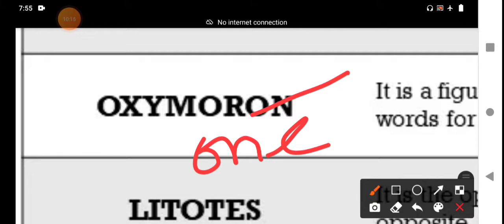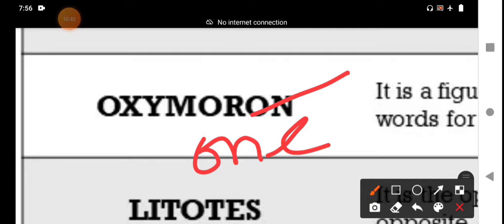For example, agree to disagree. Heavy lightness, serious vanity. These are the oxymorons. Sick health, cold fire, delighted sorrow. These are the phrases regarding oxymoron.